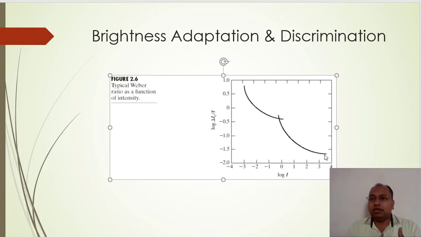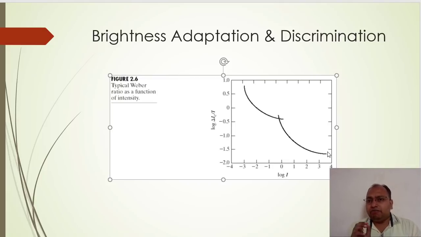As we increase the background illumination, we can identify more brightness changes. Then the Weber ratio is small, of the order of between minus 1.5 and minus 2, and it gives more detailed information about the changes in the brightness level. That is the use of the Weber ratio.